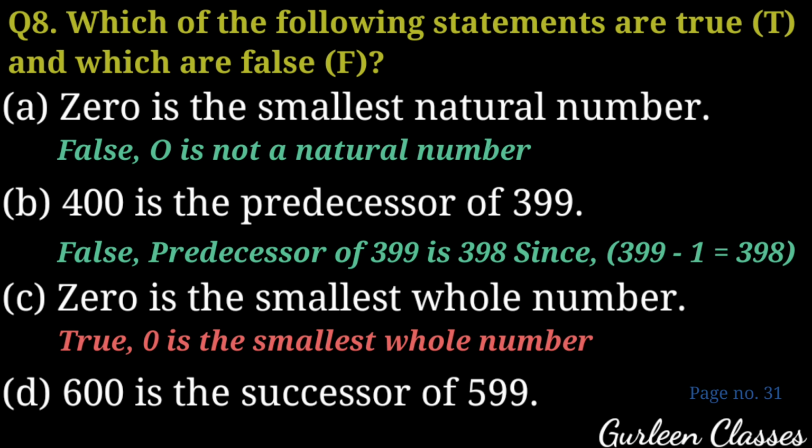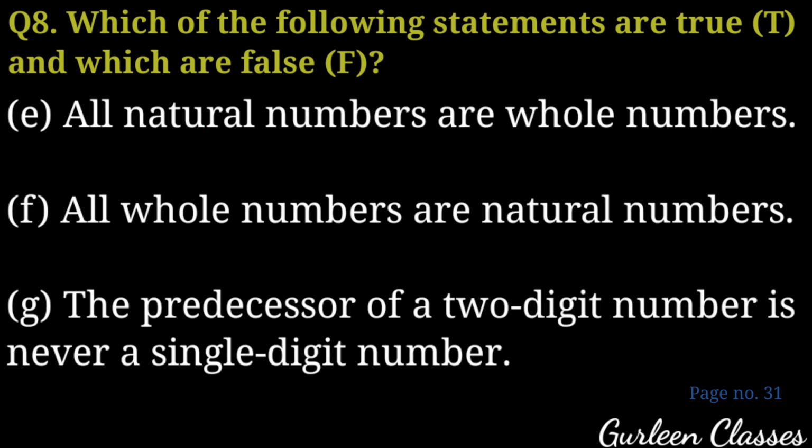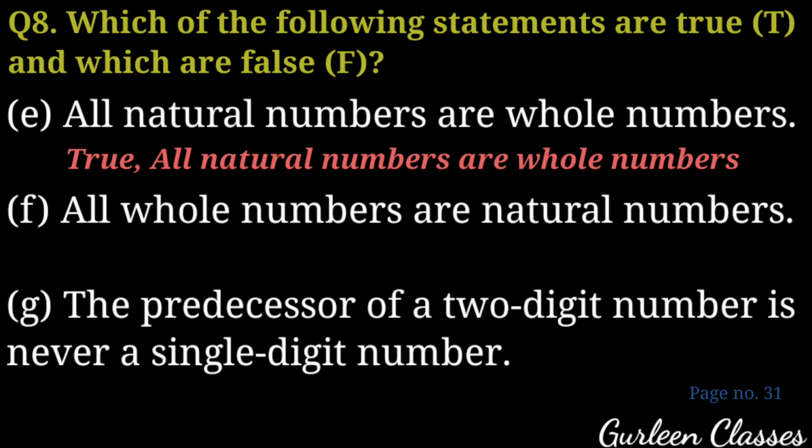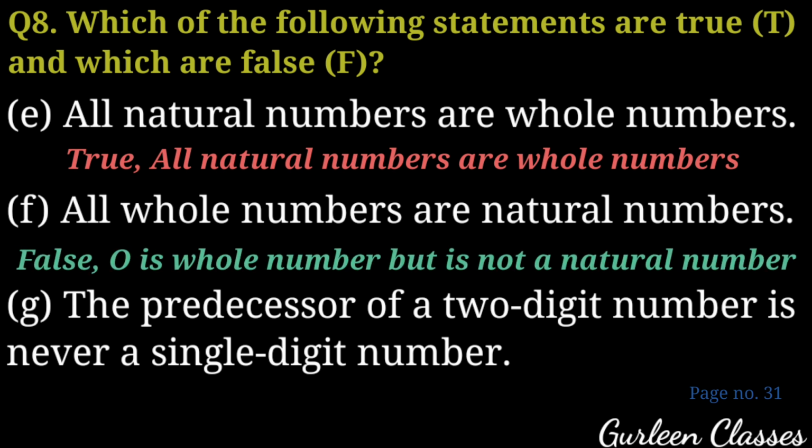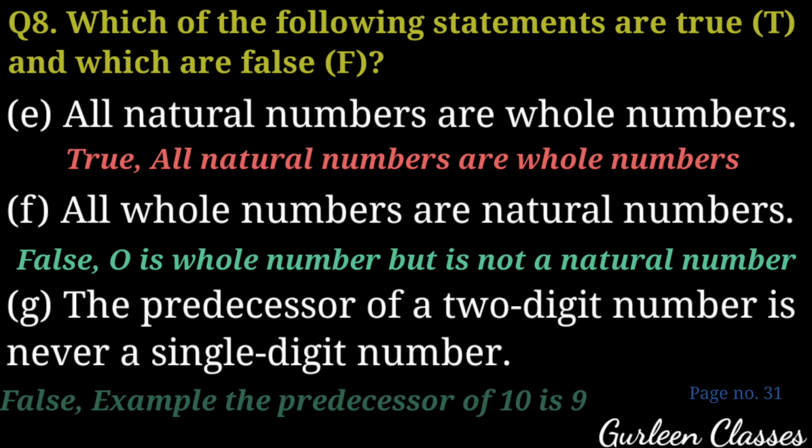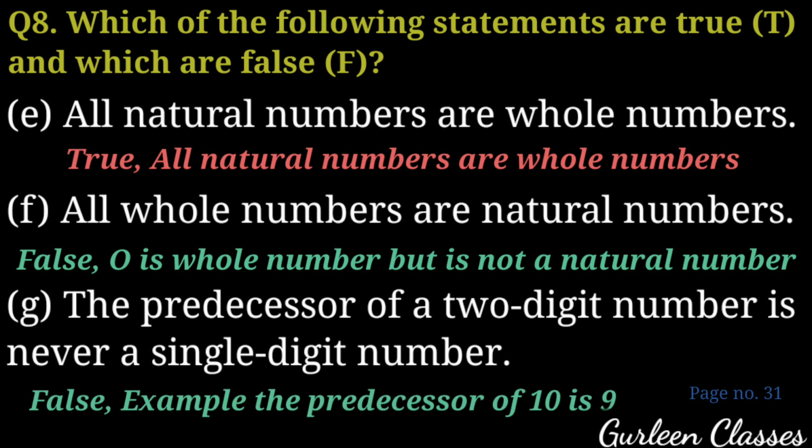D part 600 is the successor of 599. Yes, it is true. As successor means plus 1. 599 plus 1, 600. E part all natural numbers are whole numbers. True. All natural numbers are whole numbers. F part all whole numbers are natural numbers. False. 0 is whole number, but it is not a natural number. So this statement is false. G part the predecessor of a 2-digit number is never a single-digit number. False. Example, the predecessor of 10 is 9. So this statement is false.